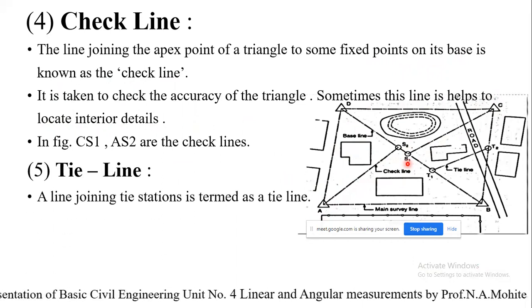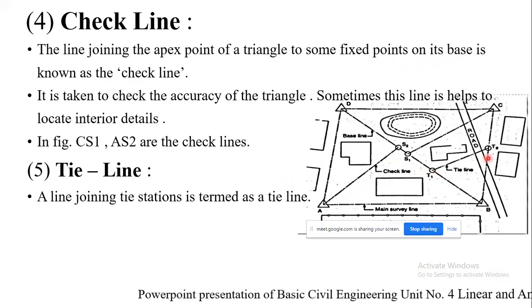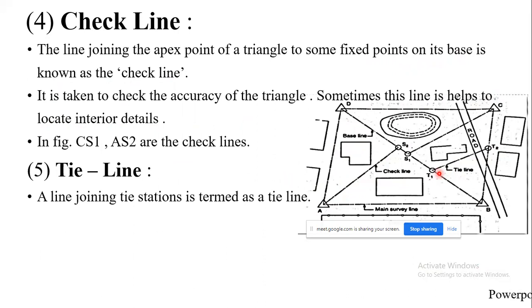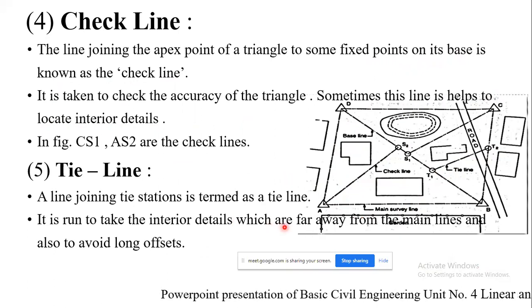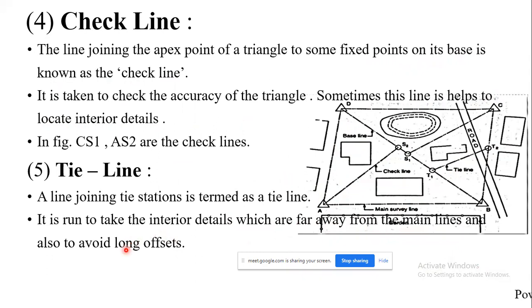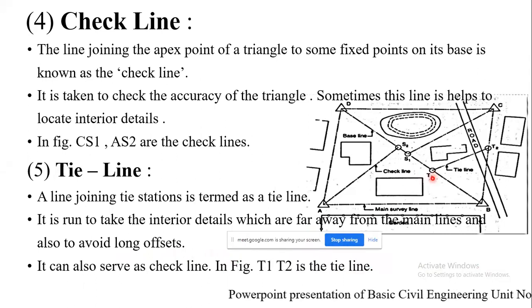Next, tie lines. A line joining the tie stations is termed a tie line. T1, T2 are the tie stations, and the line joining them is called the tie line. It is also used for marking the interior details which are far away from the main lines, and also to avoid long offsets. It can also serve as a check line. So T1, T2 is the tie line.